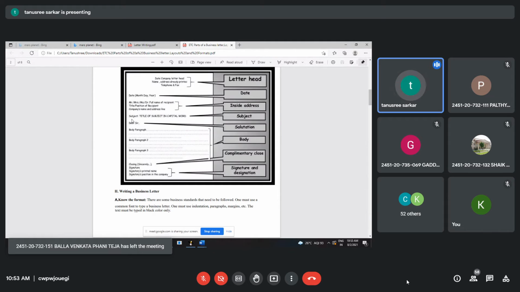So the simplest standard way of writing any type of formal letter, whether you are writing a letter to the principal or to the chairman, to the HOD, to another company head, to your boss, you follow this pattern. Nobody will put a question on your format. And format is very, very important in any type of formal writing. Get that thing very, very clear. You should know the format. So like this, you will be writing. This is called full block form. You can see it is looking like a block.